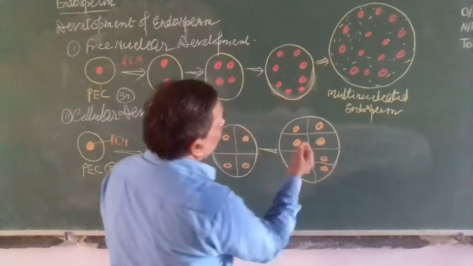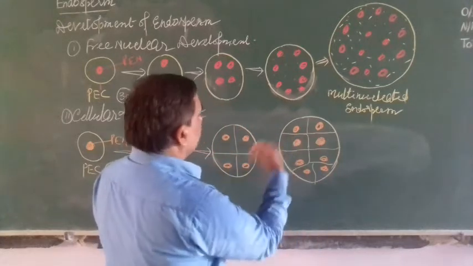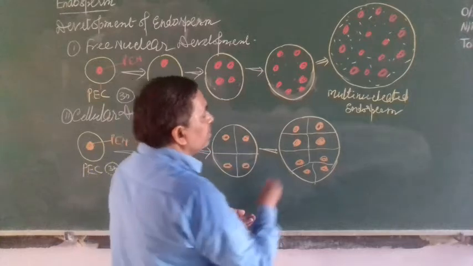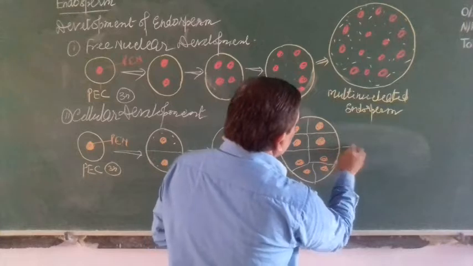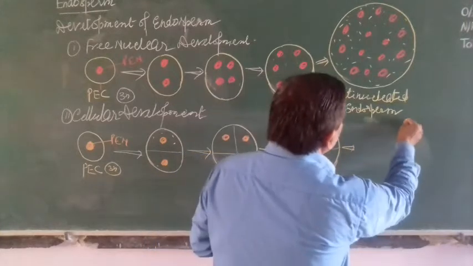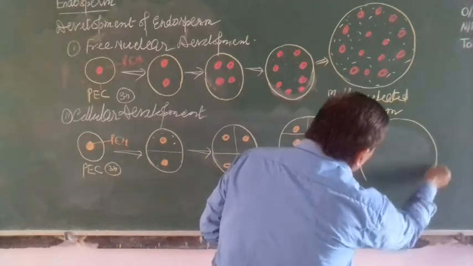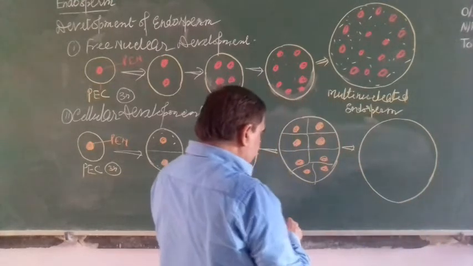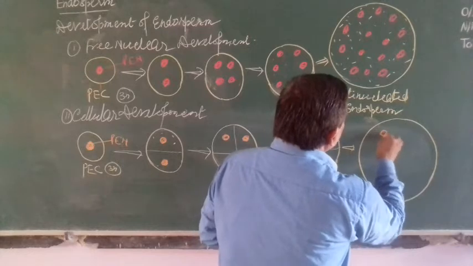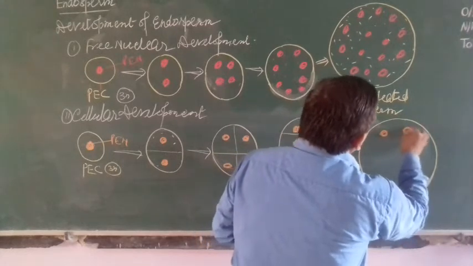So now it becomes multicellular. Means karyokinesis is followed by cytokinesis. Along with the nucleus, the cytoplasm is also dividing, means the cell is also dividing. So the cell increases in size and it becomes multicellular.